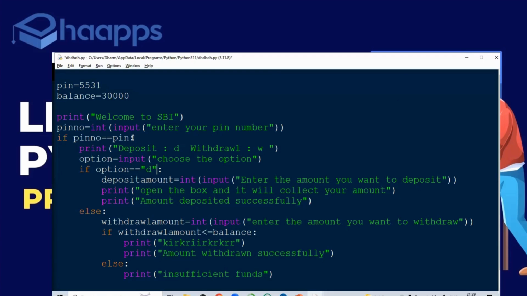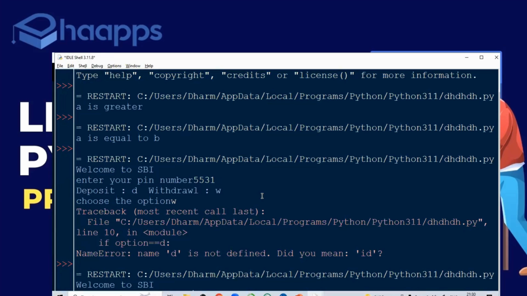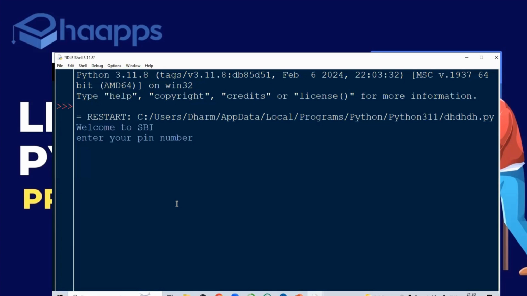If option is equal to D, let's go down, and here else we return. Okay, just a minute. Let me execute it again. Enter the PIN number 5531. Enter the option. If I enter D, I'll get the deposit amount, or else I can choose W or any other thing. Enter the amount to be withdrawal.